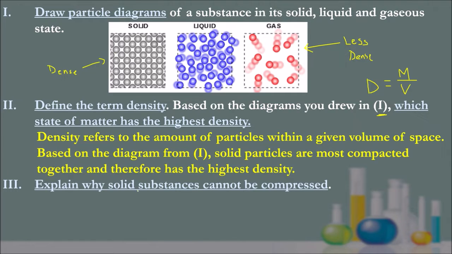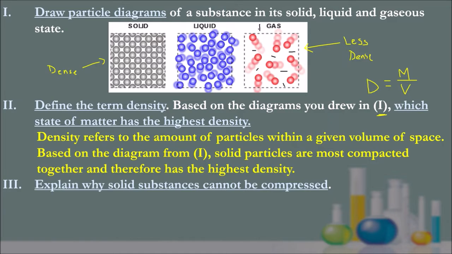Last one is explain why solid substances cannot be compressed. As you can see, one of the properties we talked about with gases is the fact that there is a lot of empty space. There's a lot of empty space with the gases. A lot of empty space here, here, here, here, here. So with all that empty space, you can push down on these gas particles.